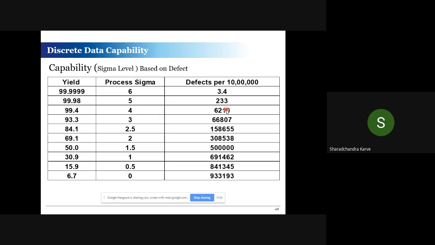If you look at that, you have 6,210 defects in a million opportunities and your yield is 99.4%. But the strive of Six Sigma is not achieving 99.4% yield. The strive is 99.999% yield, which is being achieved by dabbawalas, and they are being recognized by many external or foreign agencies also for their good performance.